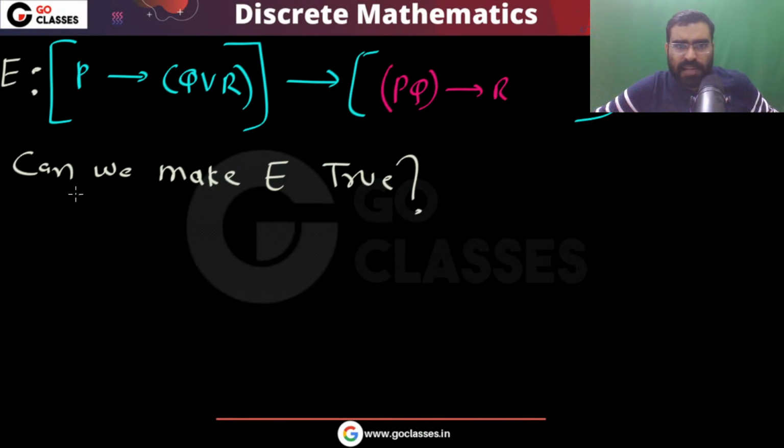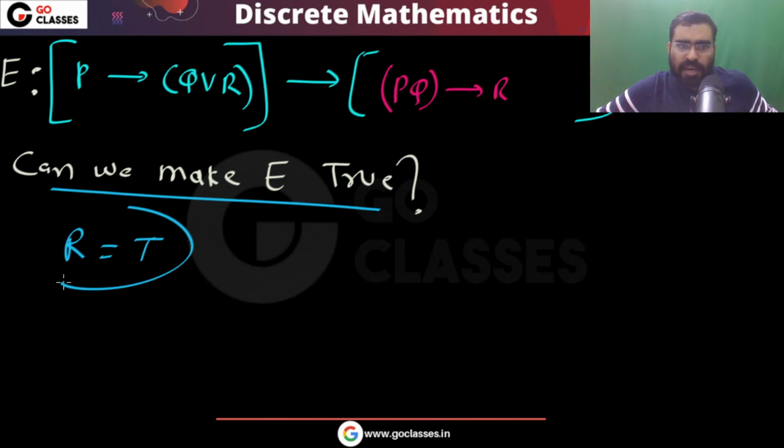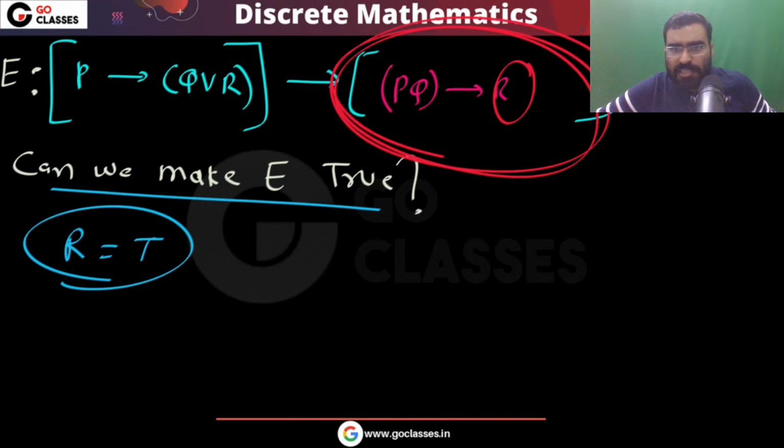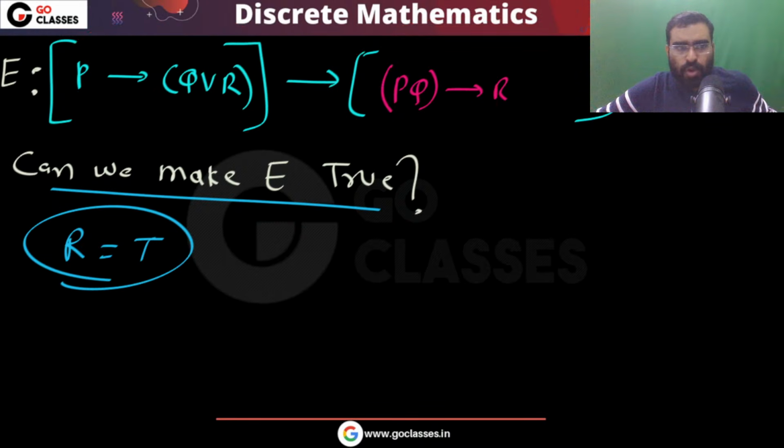Yes, we can very easily make it true. All we have to do is just make R true. If you make this R true, then this complete RHS will be true. Then you can see anything implies true will be true. So R true implies E true. If you make this R true, then automatically this E will be true.